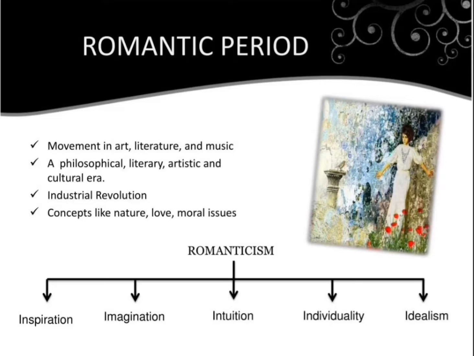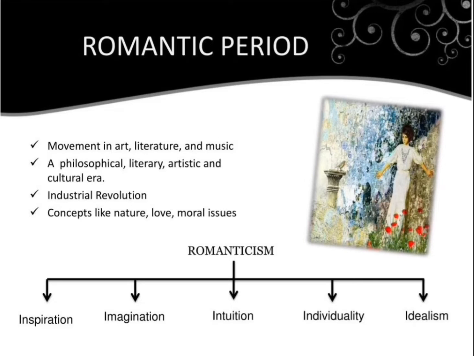And you know the differences between romanticism and neoclassicism. So this period is known as a philosophical, literary, artistic, and cultural era. Look at the statement: a philosophical, literary, artistic, and cultural era.